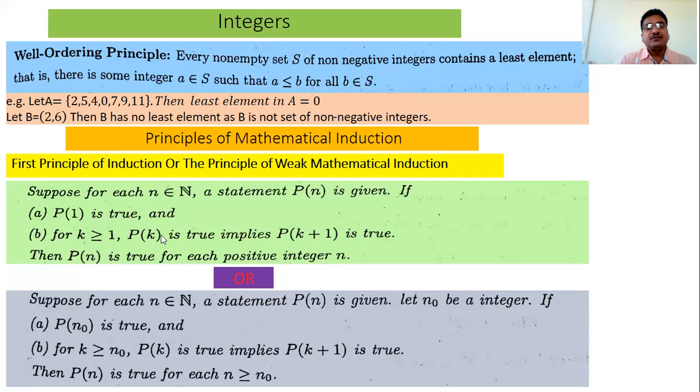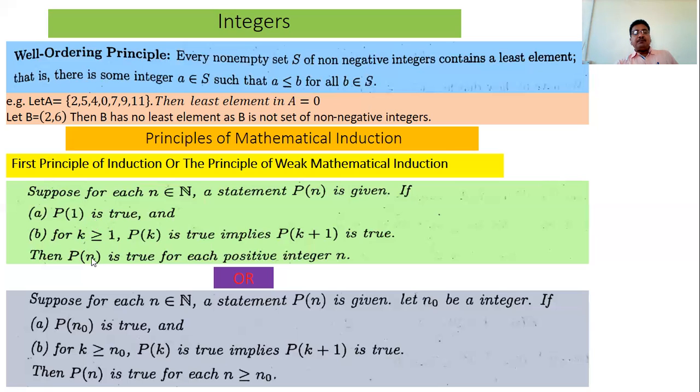You can use either letter k or m. So in the second step, Pk is true implies Pk plus 1 is also true. That is, assume Pk is true and prove Pk plus 1 is true. This is the second step.